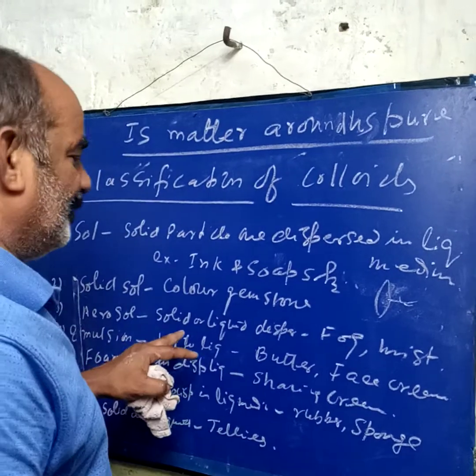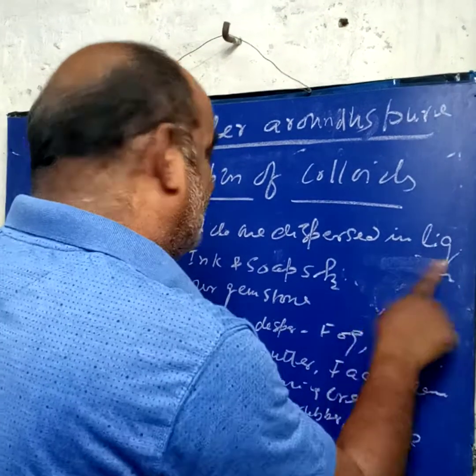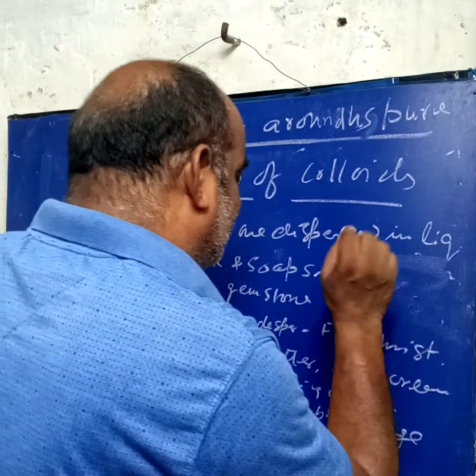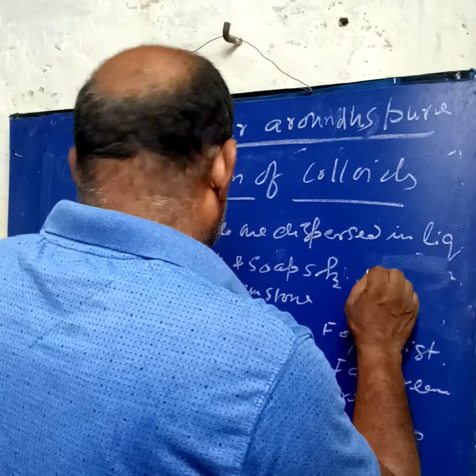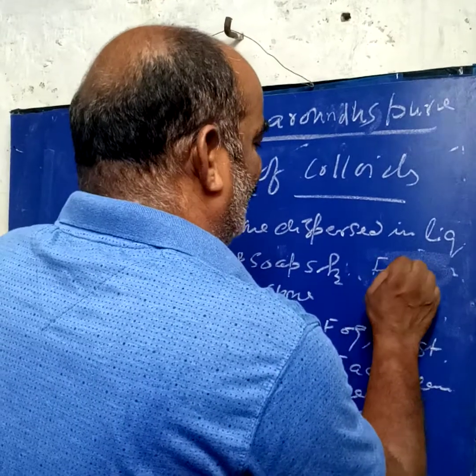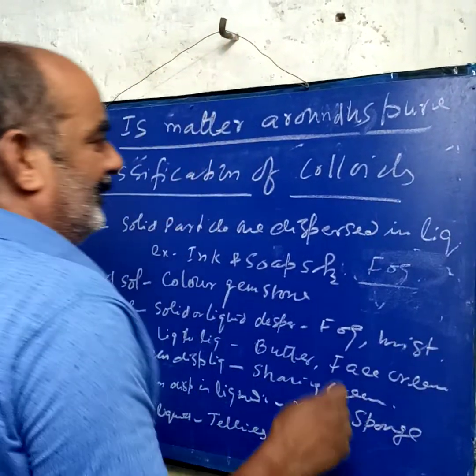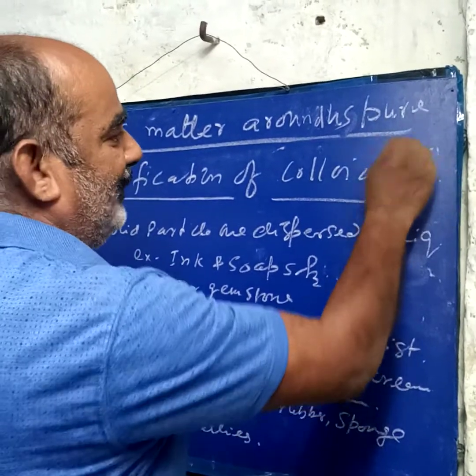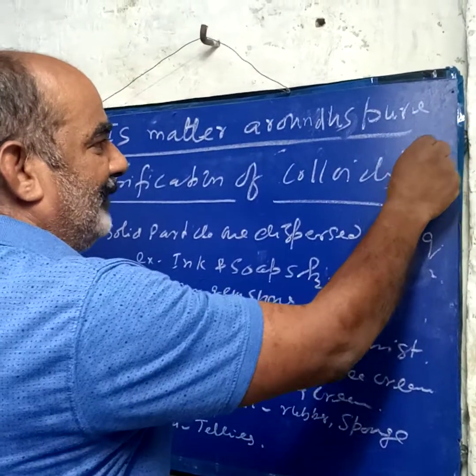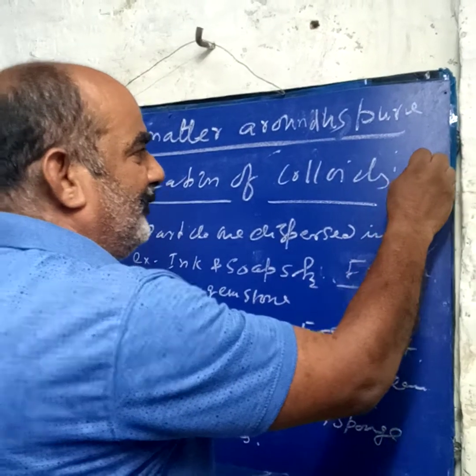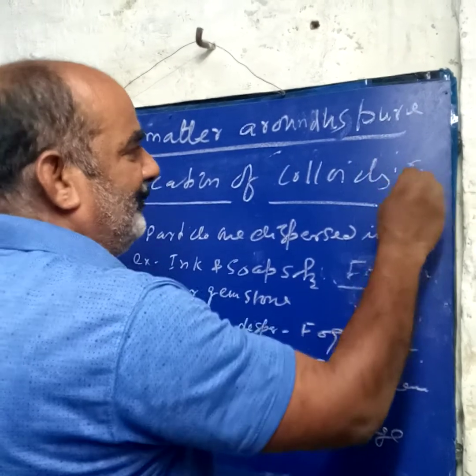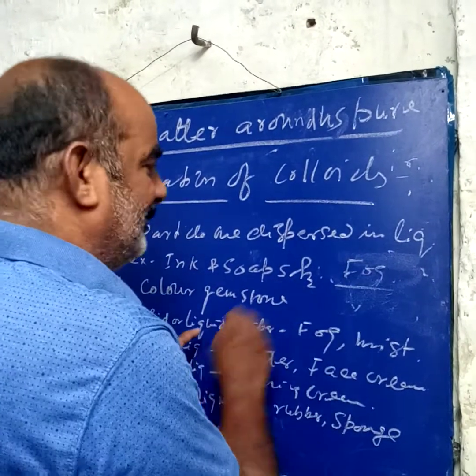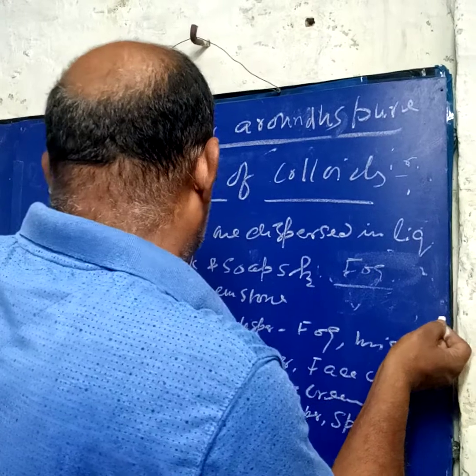Now aerosol. When solid particles are dispersed into a gas medium, that is known as an aerosol. Suppose fog. You know how fog forms? When there are dust particles in the atmosphere and water vapor comes in, the water vapor condenses on the dust particles and makes the fog.